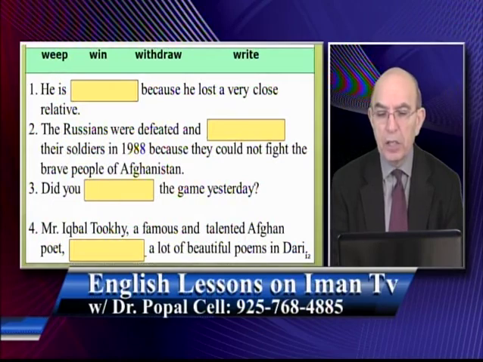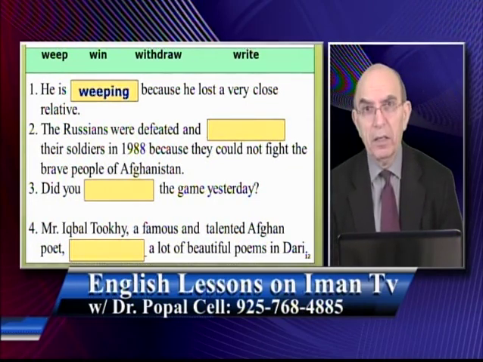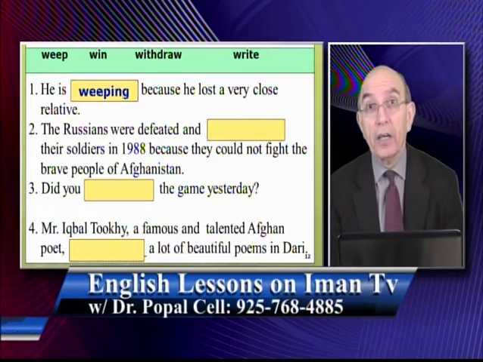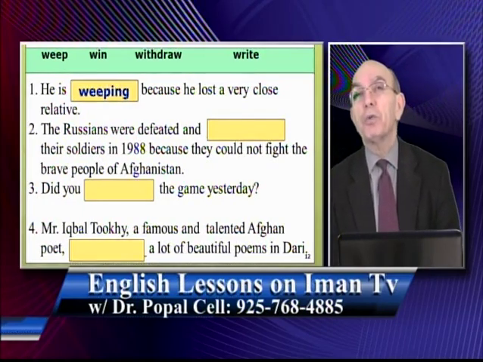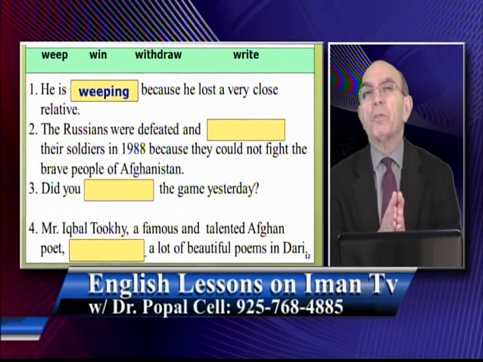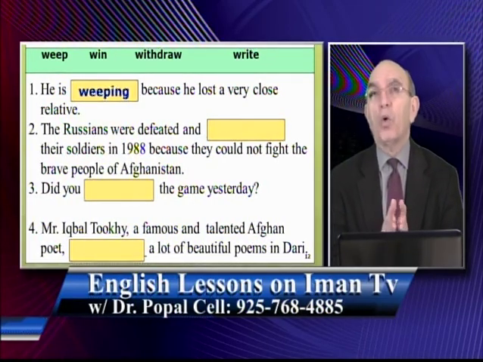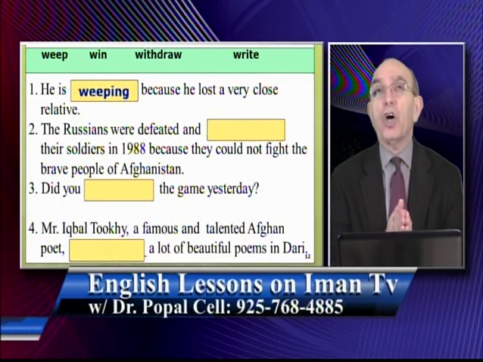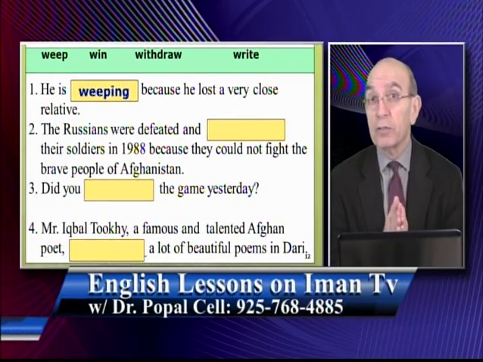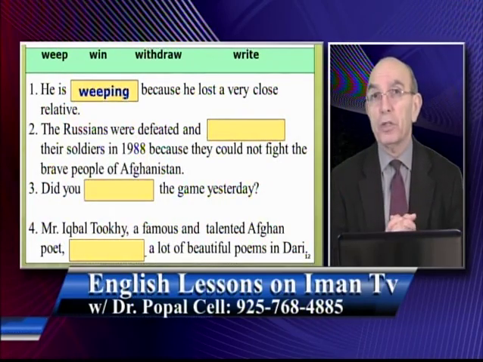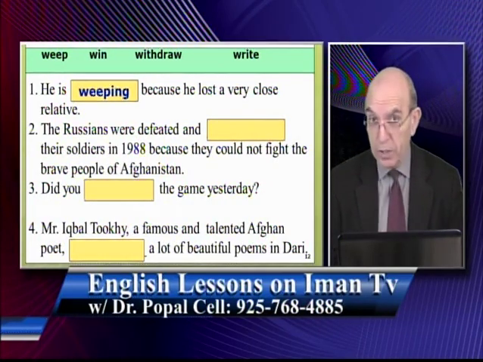He is weeping because he lost a very close relative. He's crying because a very close relative means somebody who's very close to you, God forbid, like a brother or sister or father or mother, or a wife or husband, or son or daughter. Close relatives or a cousin. So if, God forbid, one loses one, then of course that person usually cries or weeps.